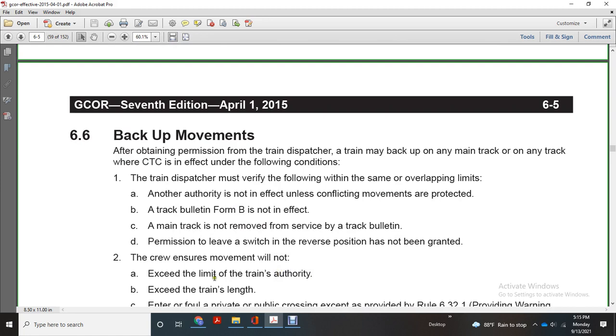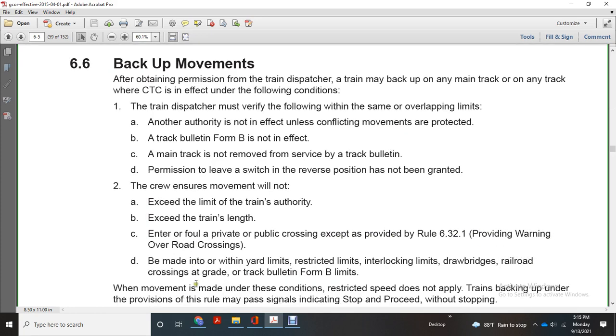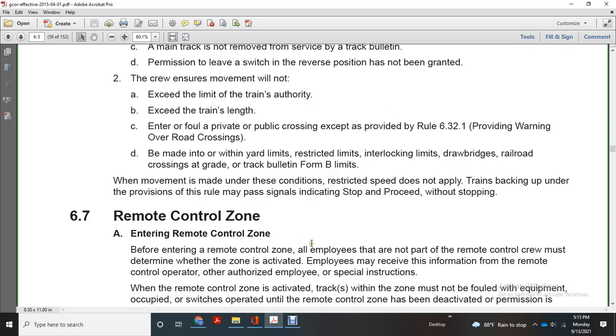The crew must ensure the movement will not exceed the limits of the train's authority or exceed the train's length, and will not enter or foul private or public crossings, except as provided in Rule 6.32.1, providing warning over road crossings. Movement is made within yard limits, restricted limits, interlocking limits, drawbridges, and railroad crossings at grade under Track Bulletin Form B. Where the movement is made under restricted speed, this does not apply to trains backing up under the provision of the rule to pass a signal indicating stop and proceed without stopping.